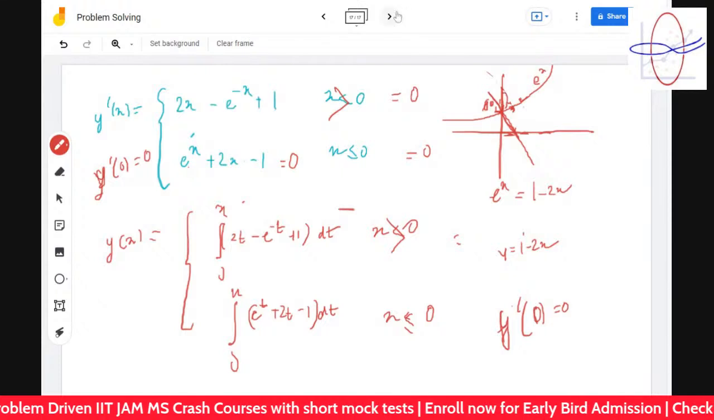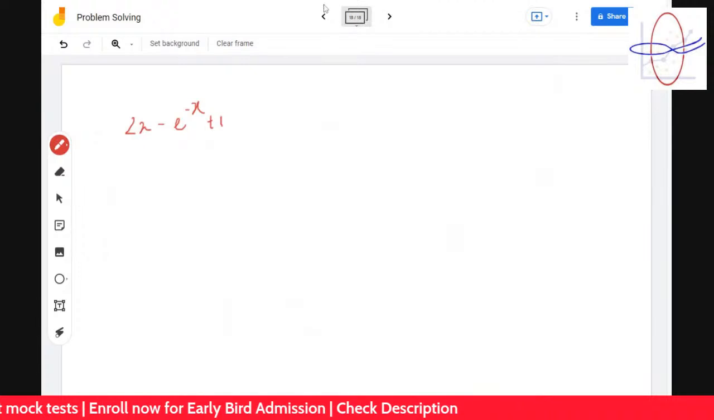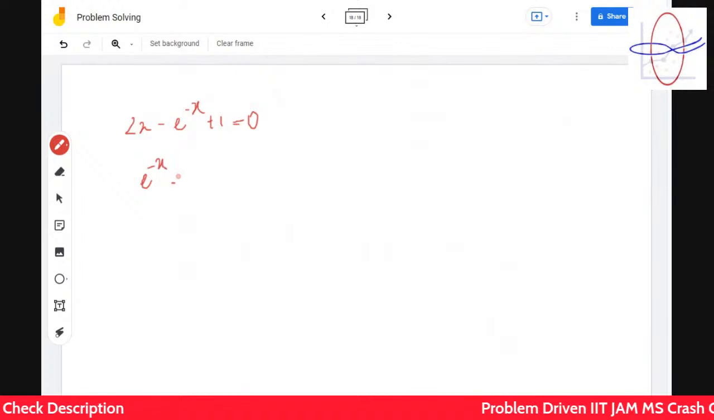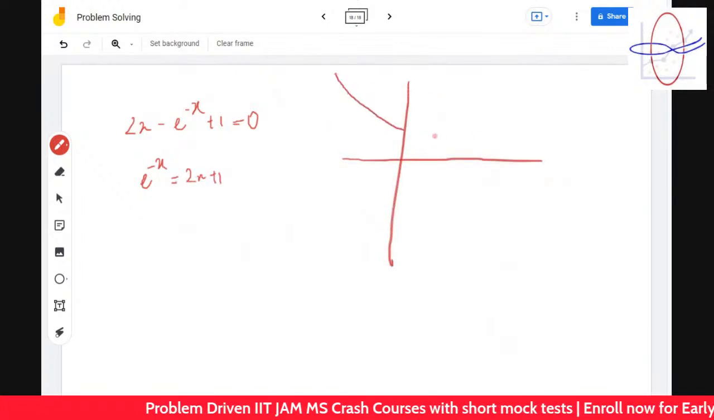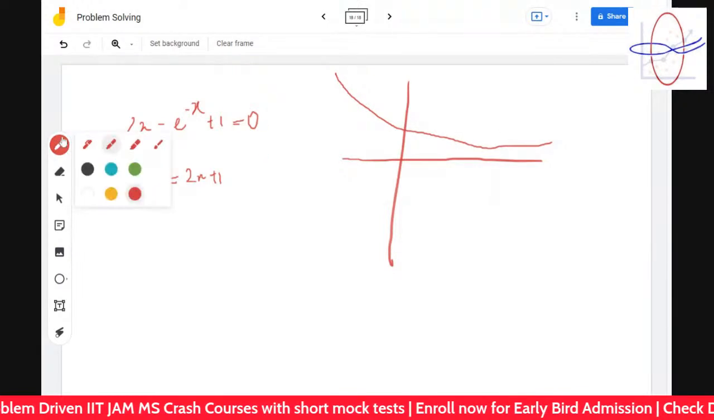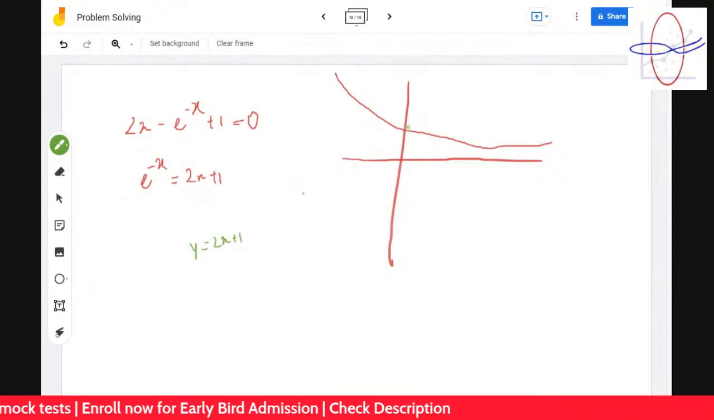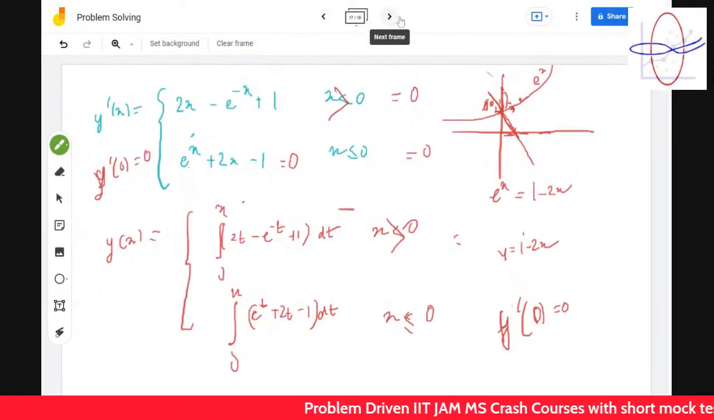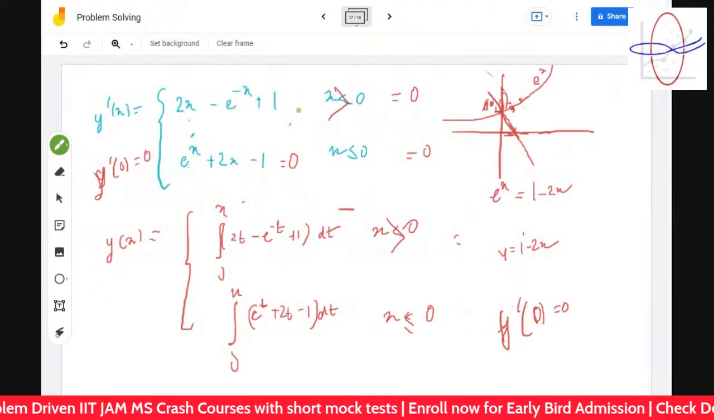Let's consider this. 2x minus e to the power minus x plus 1 is equal to 0. So it's turning out e to the power minus x is equal to 2x plus 1. So let's draw it. E to the power minus x looks like this. And 2x plus 1 looks like this. At x equals 0, it's 1. So you understand that again the value is 1 and 0, and it can happen. It's a continuous function. So at x equal to 0, it must be 1.